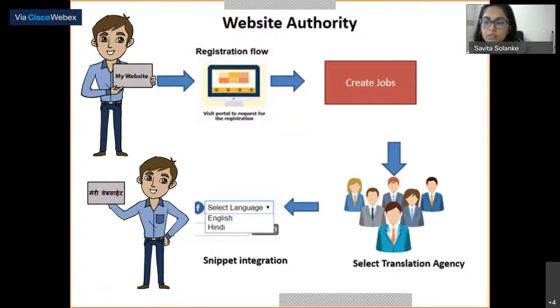When the job is created, there will be a group of different translation agencies registered with the GisTranslate that are going to show interest to undertake the job. After the job is undertaken and is 100% complete, the translations done by them are uploaded to our database. The final goal of our on-the-fly translations can be achieved by using snippet integration, and with the select of that combo box to a particular language, the websites will be available in the Hindi language.